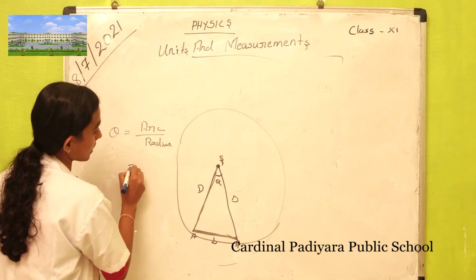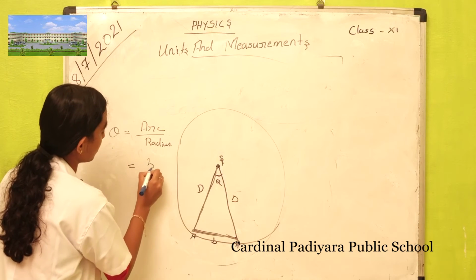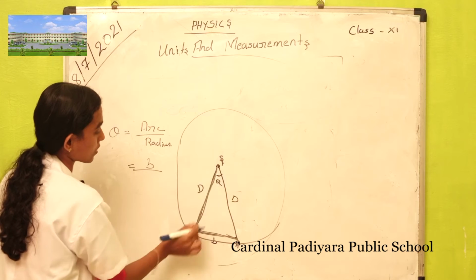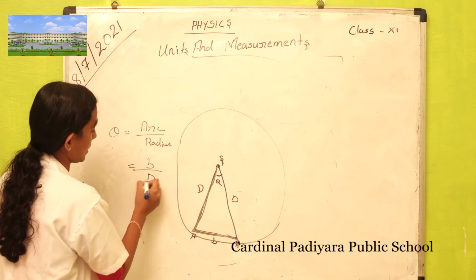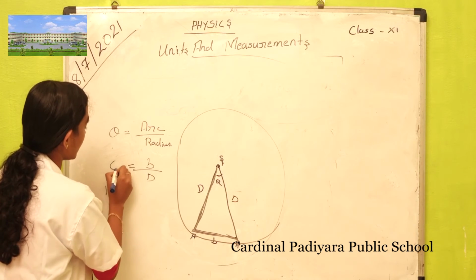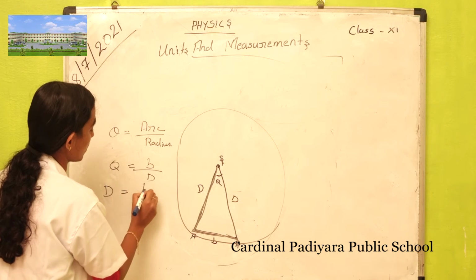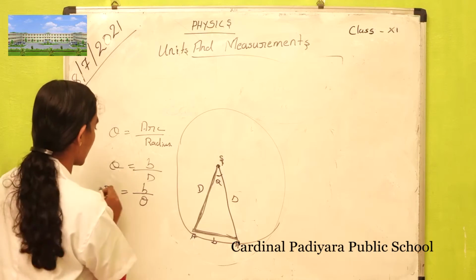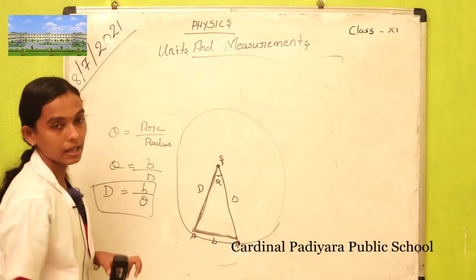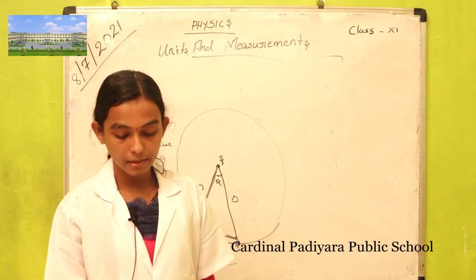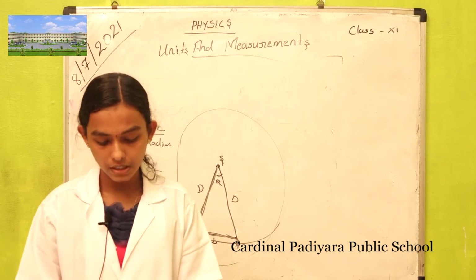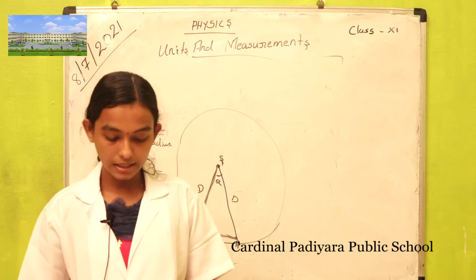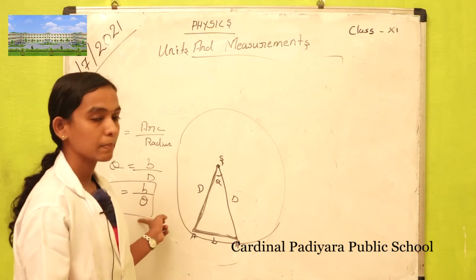Here the arc is taken as b and the radius is the distance from star to Earth, that is D. We want to find out D, which is equal to b by theta. This is the parallax method, that is, the distance from Earth to star or Earth to planet can be written as D is equal to b by theta.